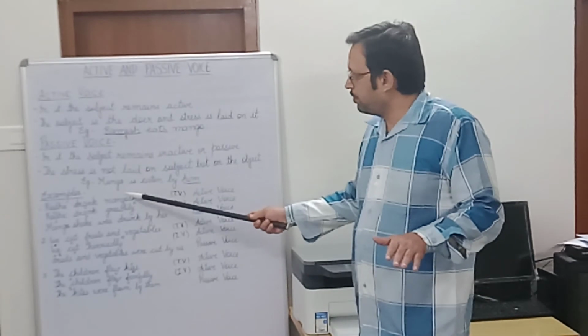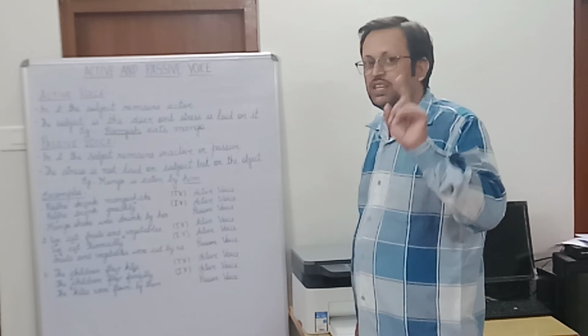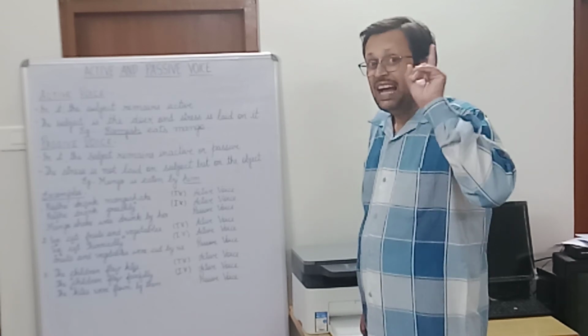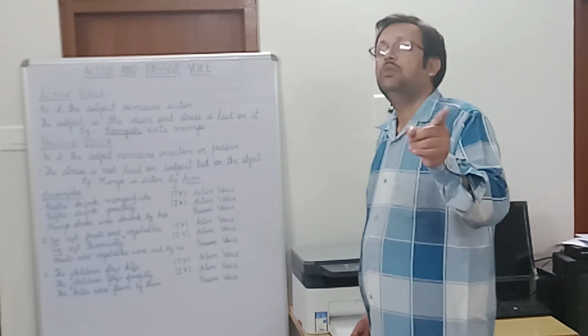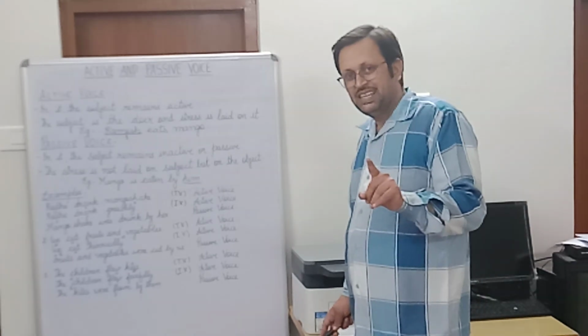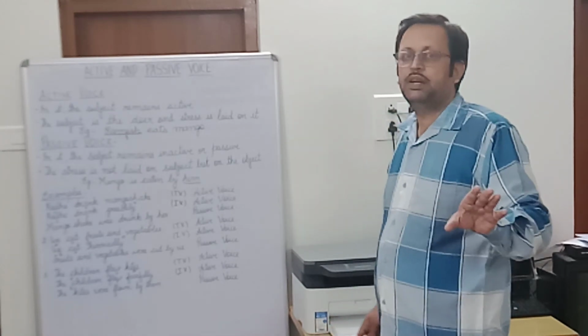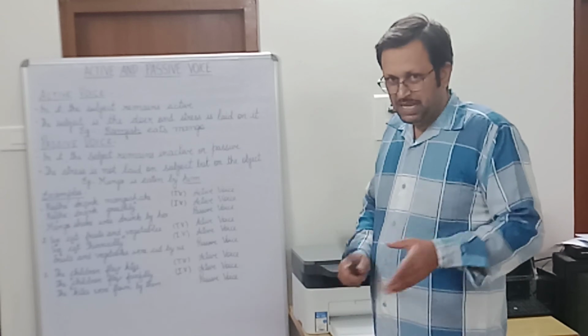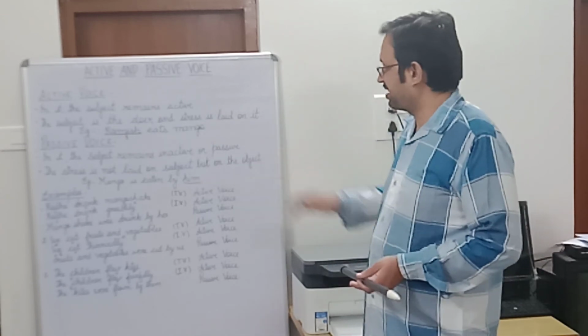And when we are converting an active voice sentence into passive voice, we should keep in consideration one important fact: an active voice sentence having a transitive verb can only be converted into a passive voice sentence, and an active voice sentence having an intransitive verb cannot be converted into passive voice. Transitive verb means where the effect of the activity has passed on to the object. So that's a transitive verb.